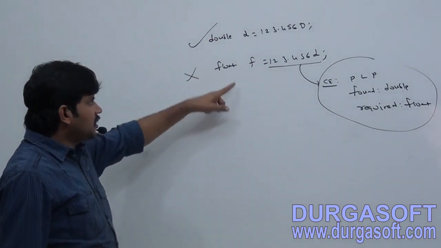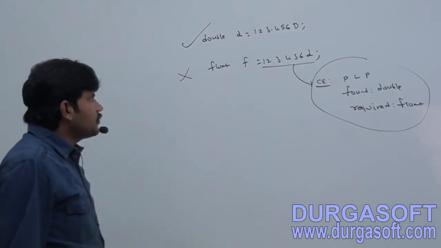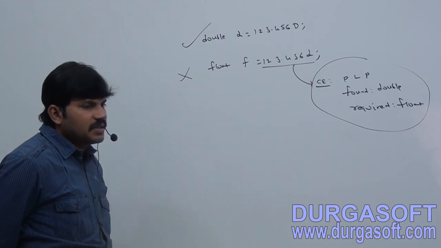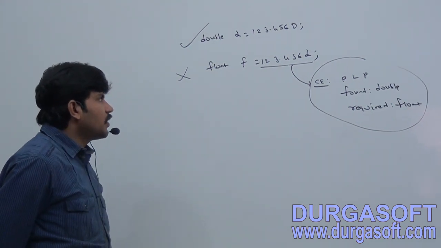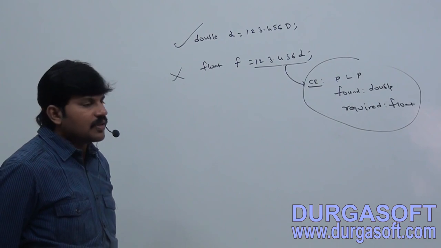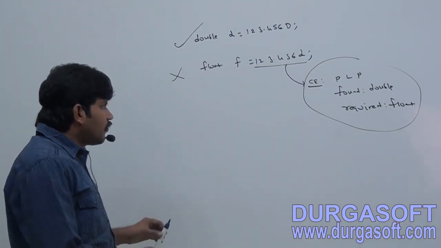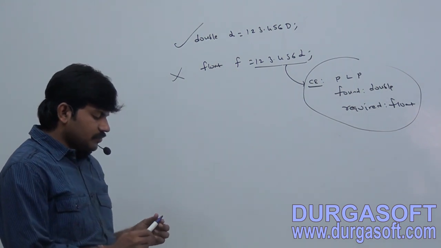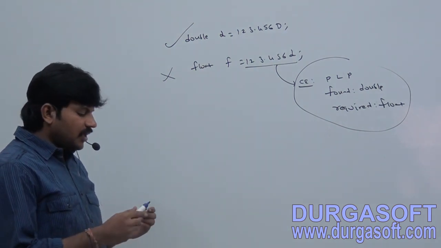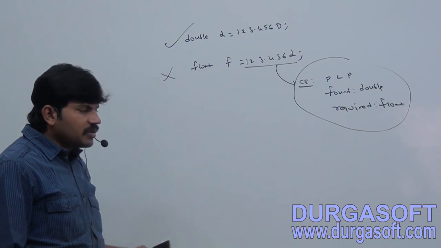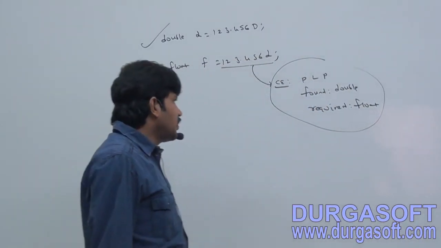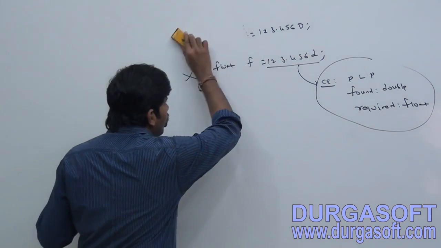Now take this example. double d = 123.456d; Next, float f = 123.456d, with small d or capital D. So we are going to get a compile-time error saying possible loss of precision, found double, required float.